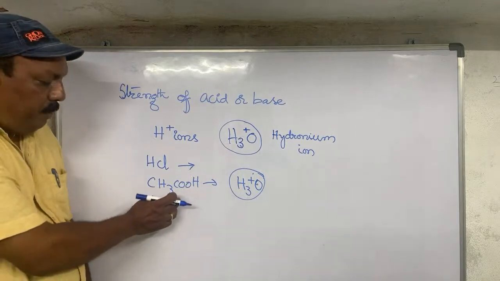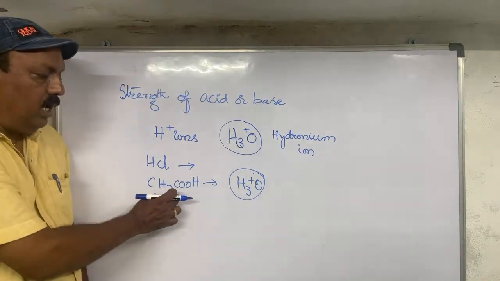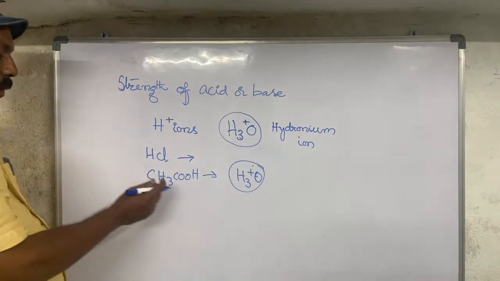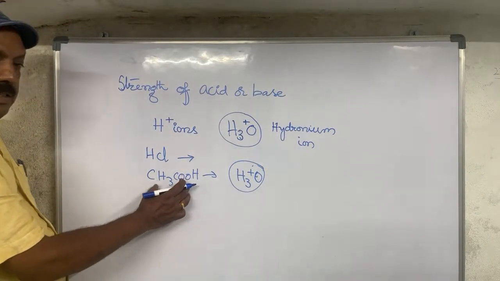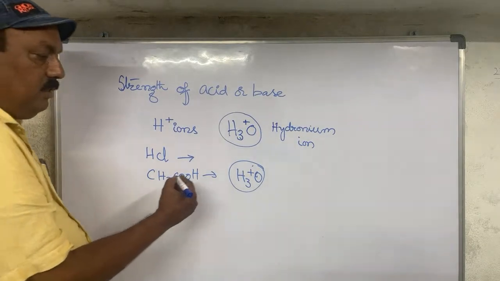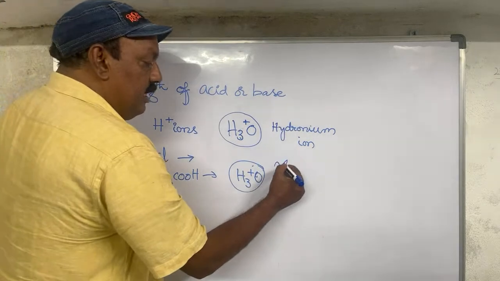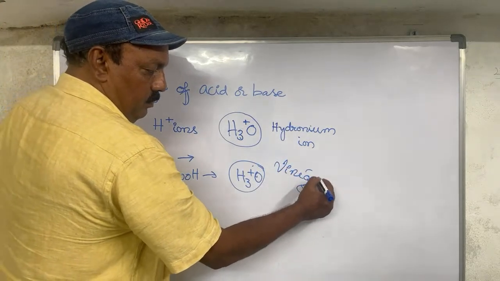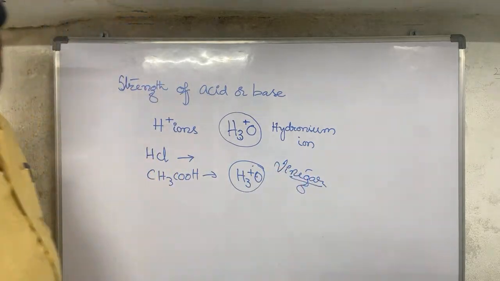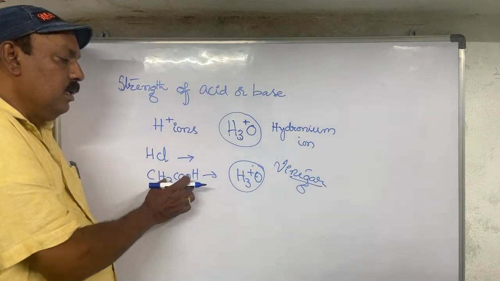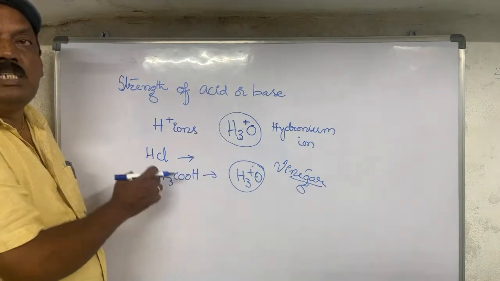One important point regarding this weak acid, acetic acid: if the acetic acid is dissolved in 92% water, then we consider it as vinegar. Vinegar is nothing but a substance which has 8% acetic acid.